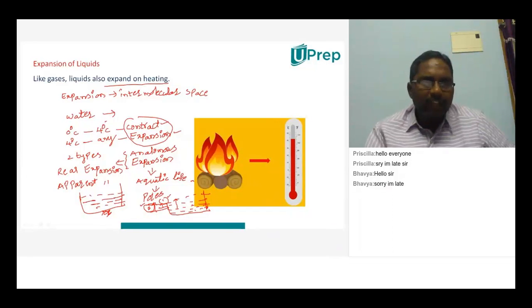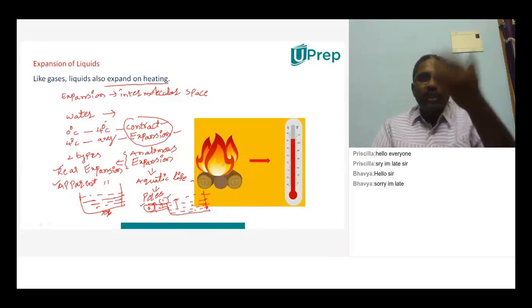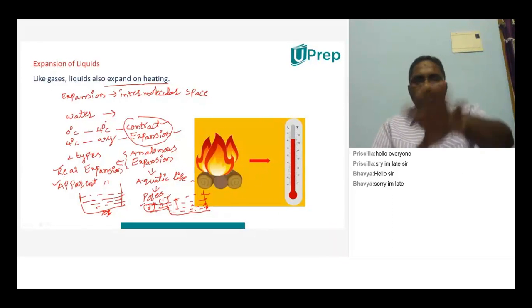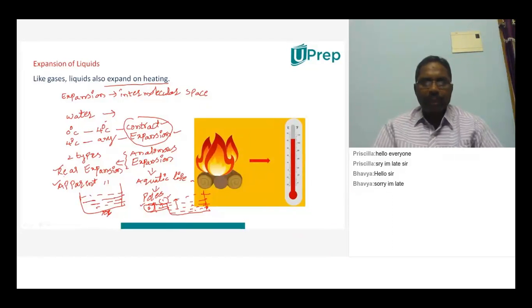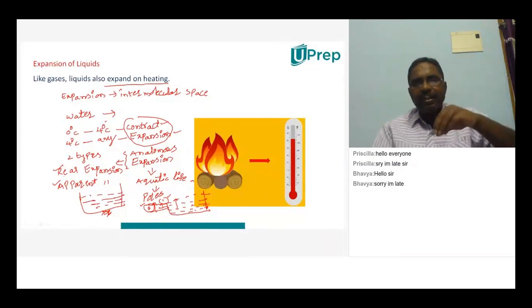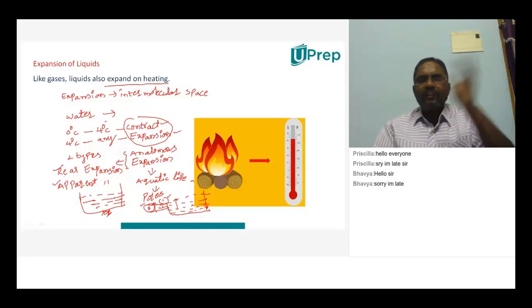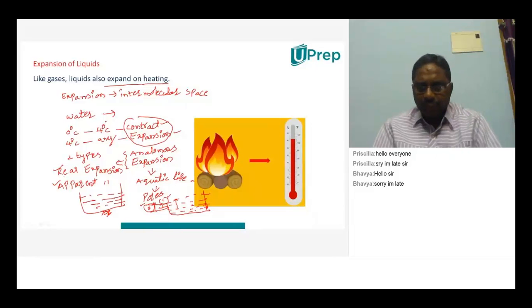One is called real expansion and the other is called apparent expansion. Apparent means which you can see, but it is not the real one. So real expansion will be there, apparent expansion will be there, and in the case of liquids, water will contract on heating between 0 and 4 degrees Celsius and all other liquids will expand on heating. This is what you have to remember related to liquids.